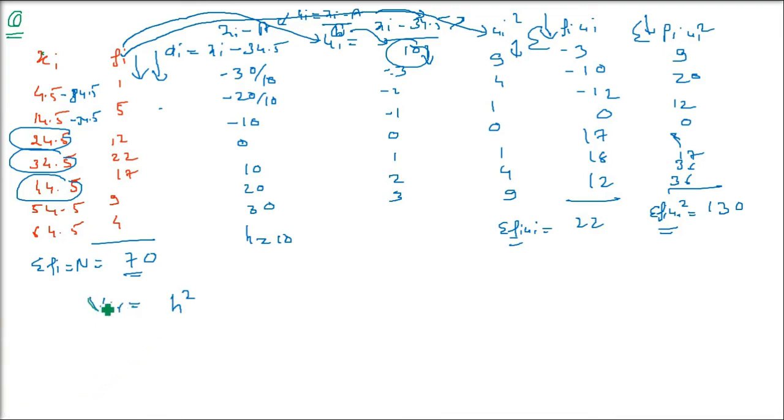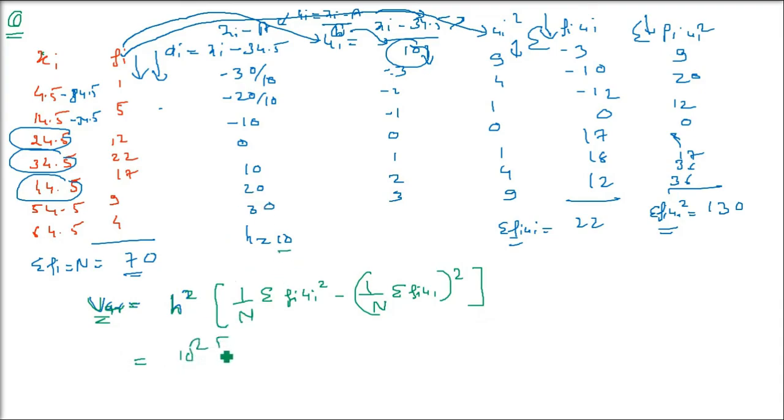So variance will be H square multiplied by 1 by n. Here you will have sigma fi ui whole square, fu square basically, minus in bracket 1 by n whole in bracket sigma fi ui, and this is whole square. Here it is only sigma fi ui and then square of it. So variance we are finding out.